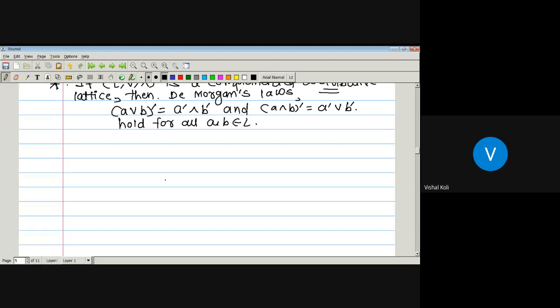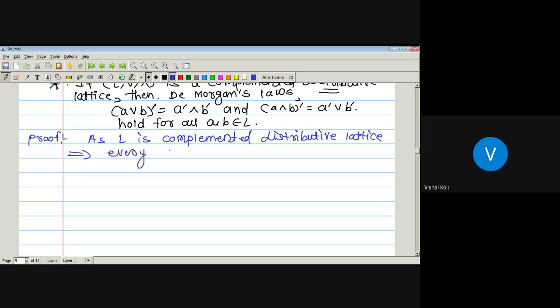Okay, so let us prove. As L is a complemented distributive lattice, it implies every element in L has a complement and it is unique.